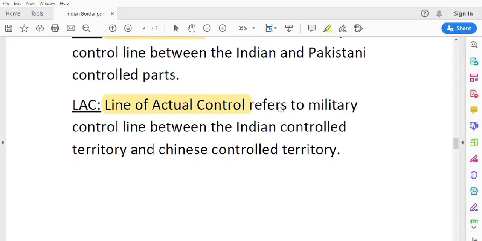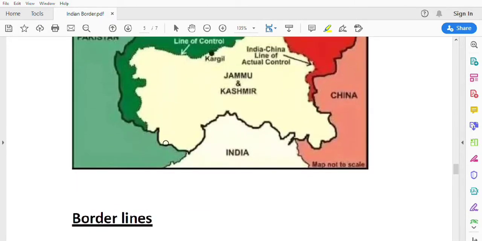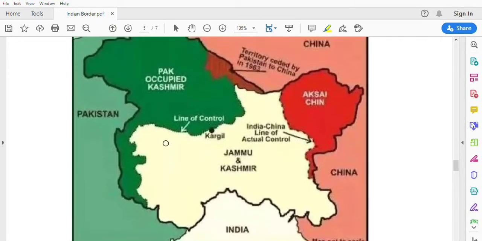Next one is LAC, line of actual control. It refers to the military control line between Indian controlled territory and Chinese controlled territory. By seeing this map, we can clearly observe that this is the line of control and this is the line of actual control.